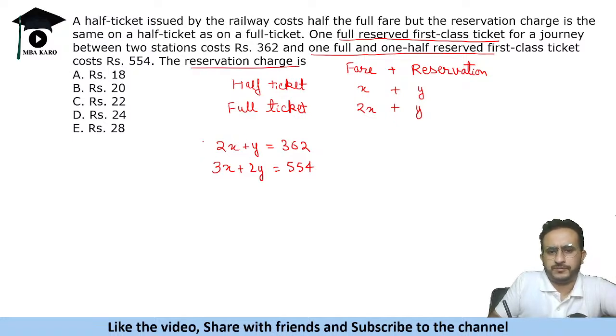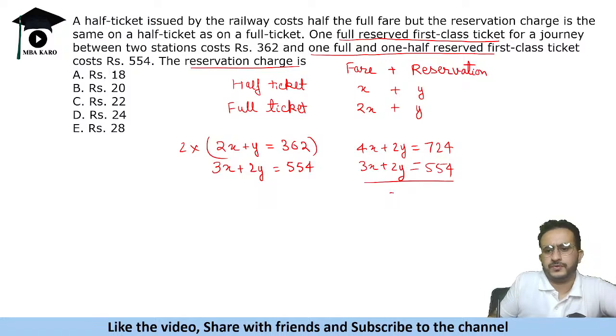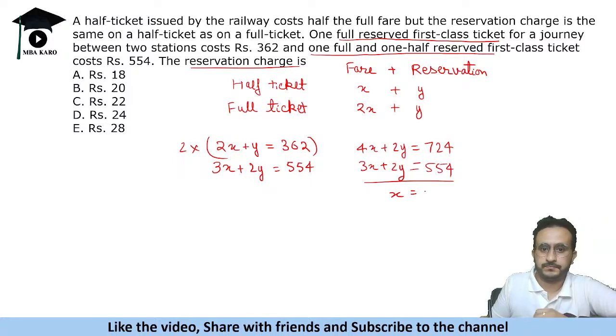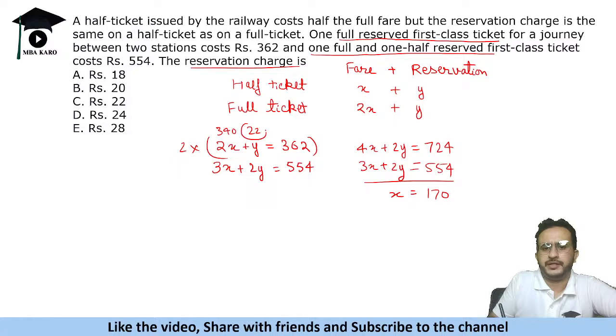So you can multiply this by 2 and subtract. So you get 4x plus 2y is equal to 724 minus 554, so x is 170. Okay, now we can put in this. So this is 340. This is 22.